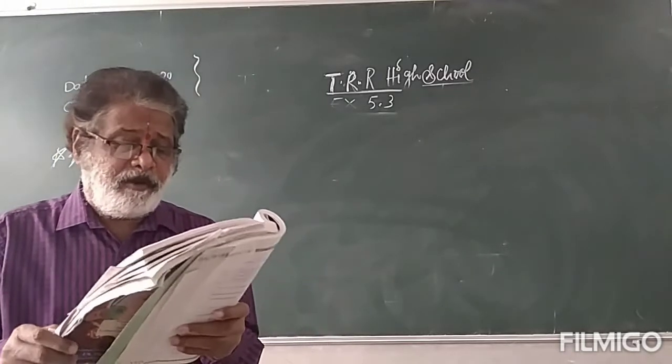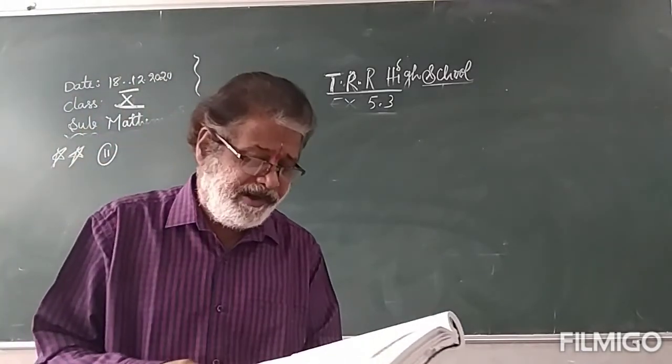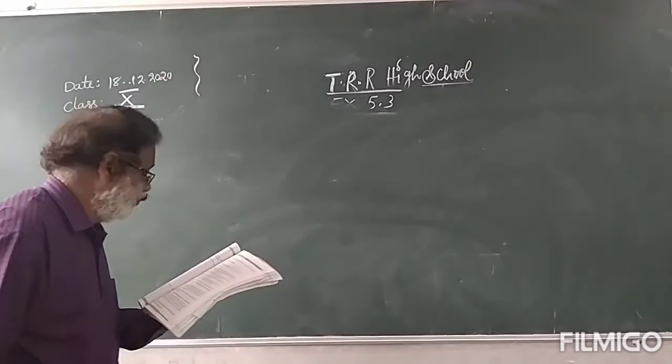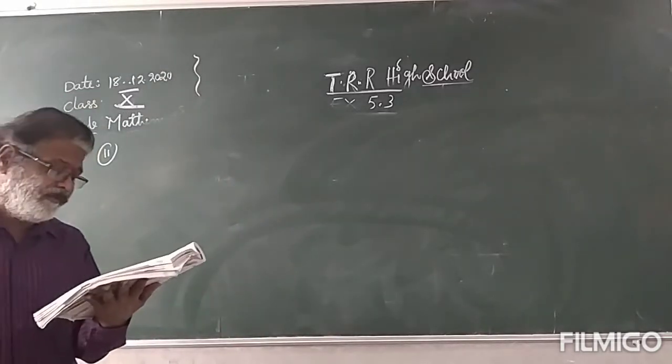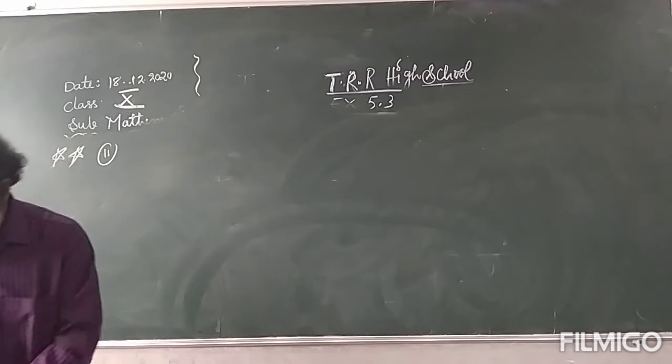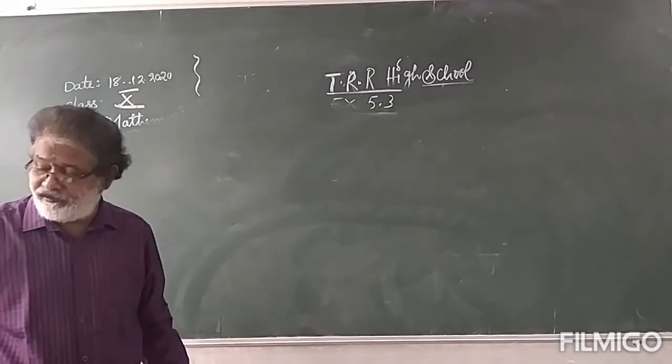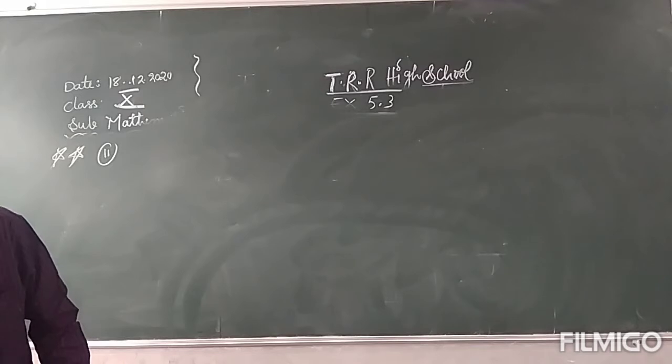11th one: the sum of the areas of two squares is 468 square meters. If the difference of their perimeters is 24 meters, find the sides of the two squares. The sum of the areas of two squares is 468 square meters.